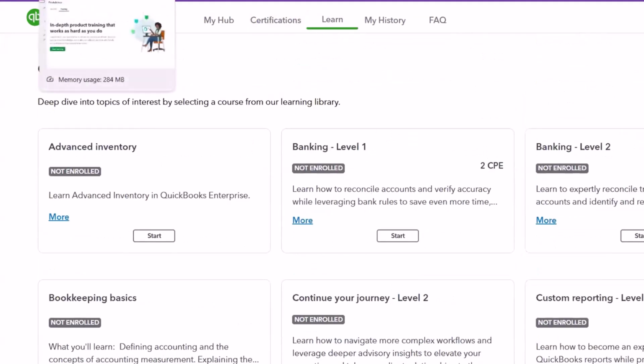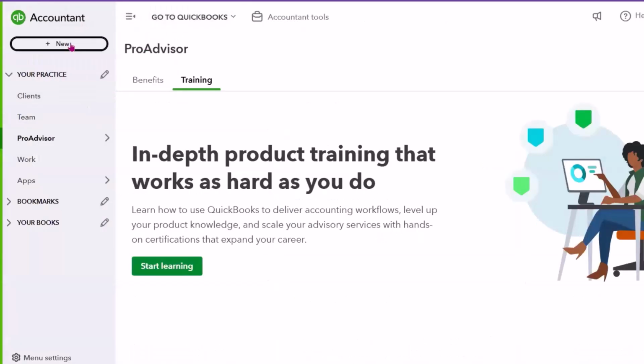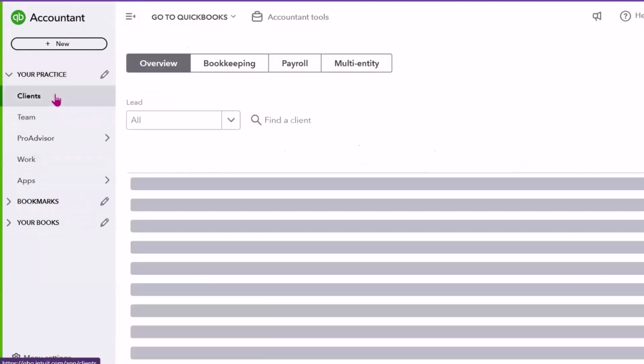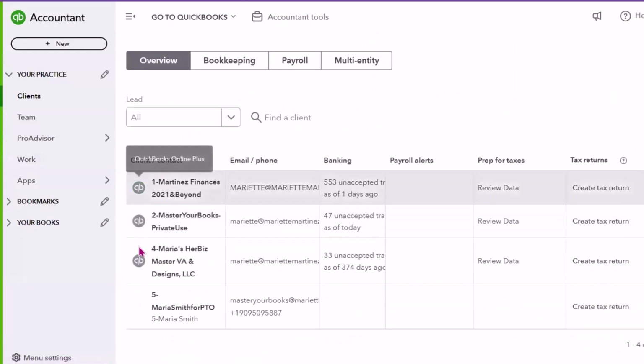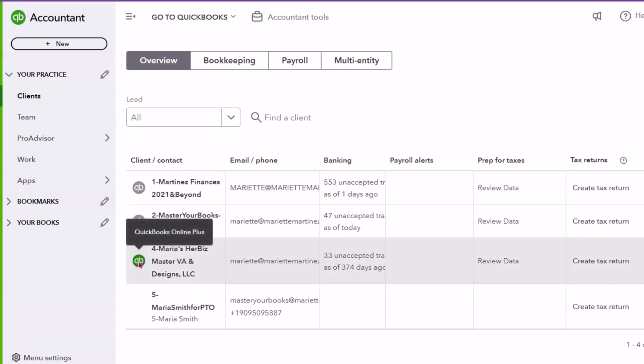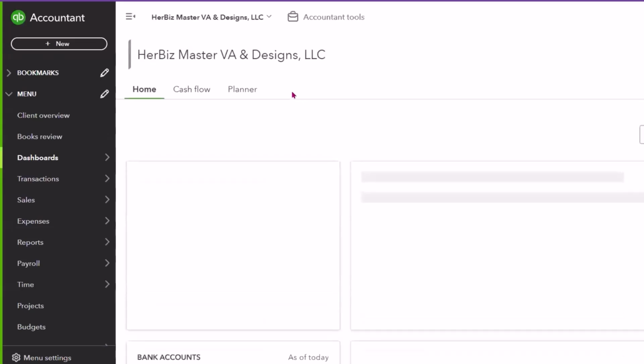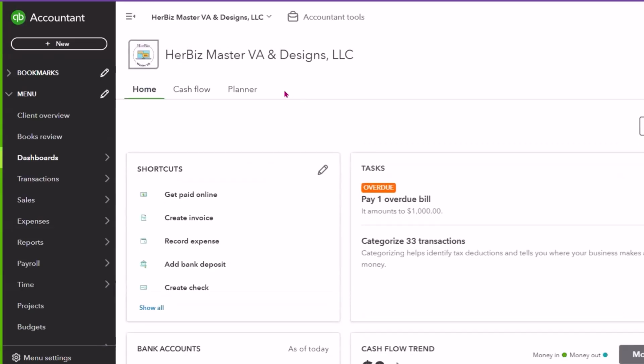Now, that is, of course, the QuickBooks Online Accountant program. The QuickBooks Online Accountant dashboard has its own dashboard that you can go ahead and learn about. And then, of course, under Clients is where you're going to go ahead and add new clients into the QuickBooks Online Accountant dashboard. And when you click here, for example, on that client icon, it will move you over into the specific client's file. So when you're in QuickBooks Online Accountant with that white left navigation area, you were in the QuickBooks Online Accountant dashboard. Now you're actually in a client's file.